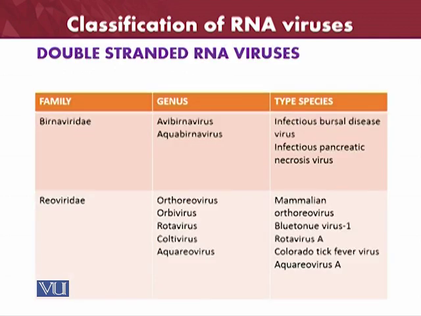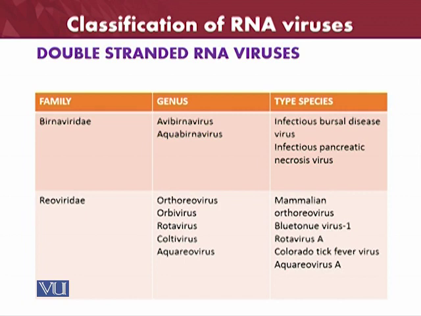Double-stranded RNA viruses, there are two families, family Birnaviridae and family Reoviridae. The genera in these families that we are going to study are Avibirnavirus and Aquabirnavirus. The species are infectious bursal disease virus and infectious pancreatic necrosis virus. These are very important viruses as far as animals are concerned, especially infectious bursal disease virus. It is a disease which causes infections in the bursa, and it is a very chronic disease. It is causing very high economic losses in the poultry industry. Similarly, we are going to study the infectious pancreatic necrosis virus in this.